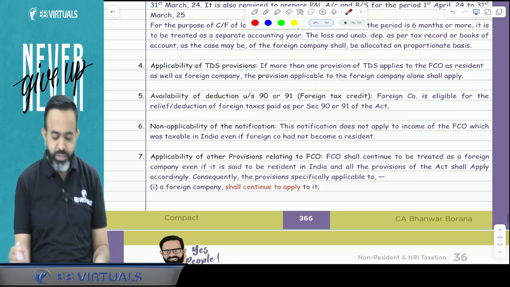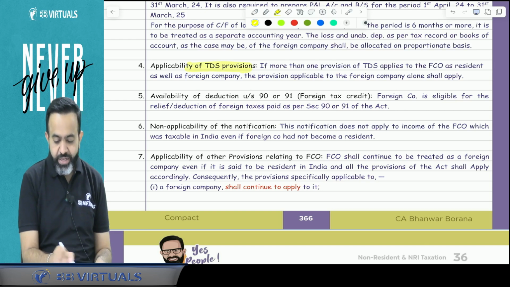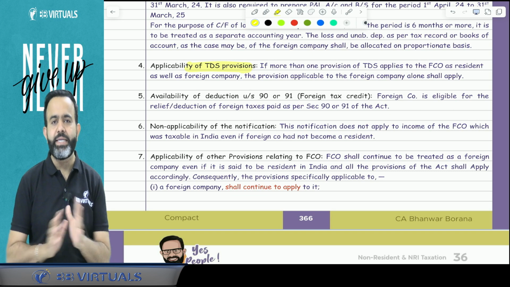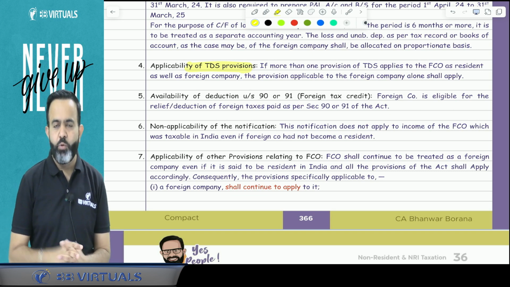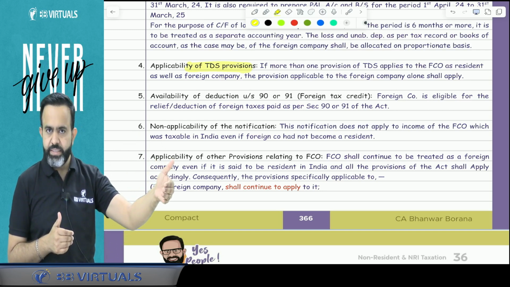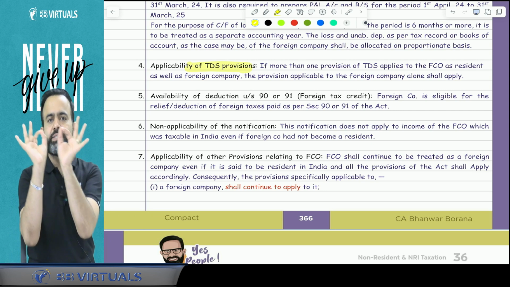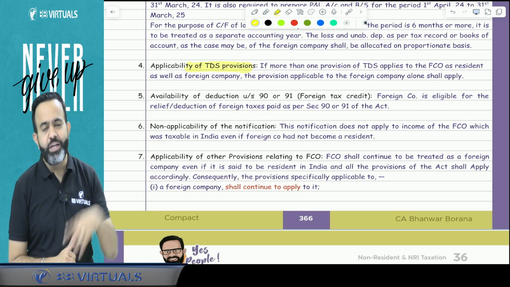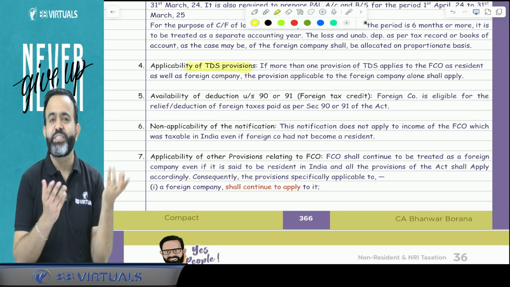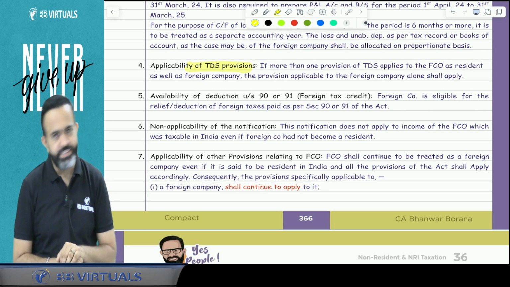Now the next part is related to the TDS provision. Under TDS, there are certain provisions applicable when the assessee is a resident, as well as provisions applicable when the assessee is a foreign company. Now this assessee is a foreign company, but this assessee is also a resident. Then sir, which section will apply? For example, I can take an example.